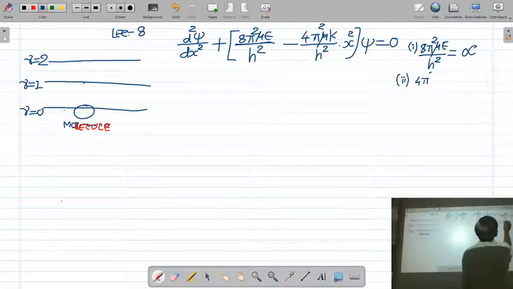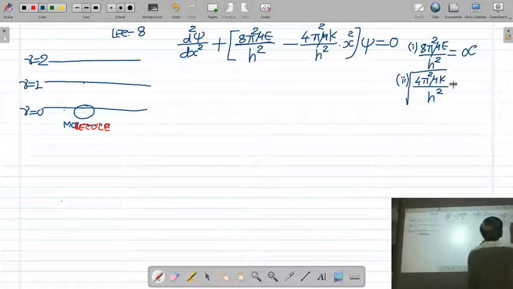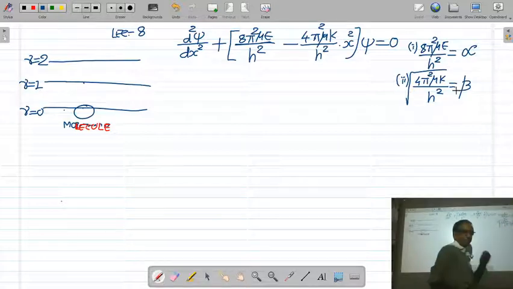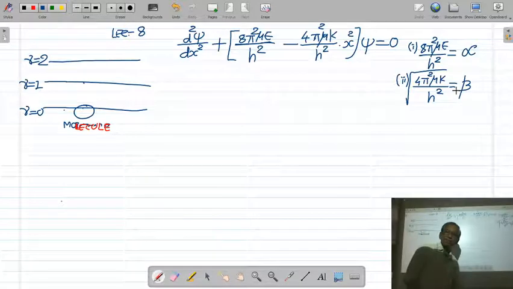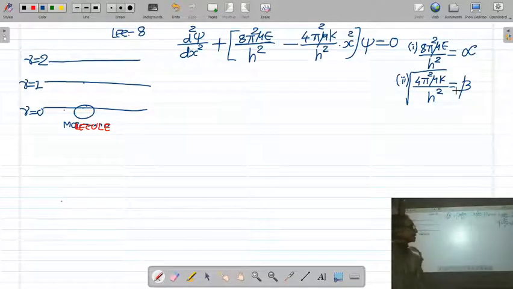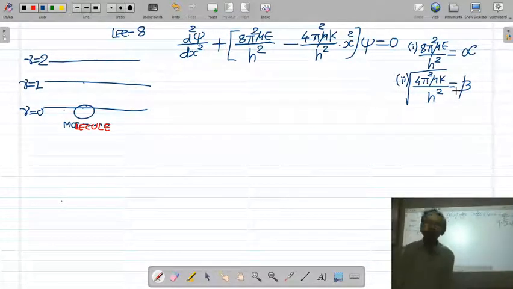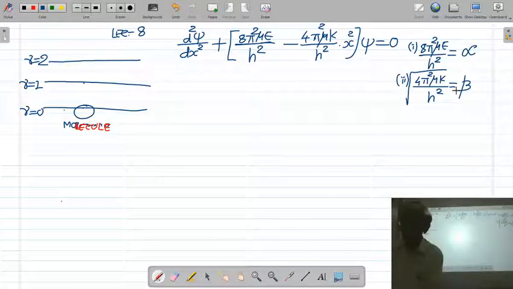And under root 4π²μk/h² we define by beta, right? Let us define 8π²μE/h² equal to alpha, and under root 4π²μk/h² equal to beta.